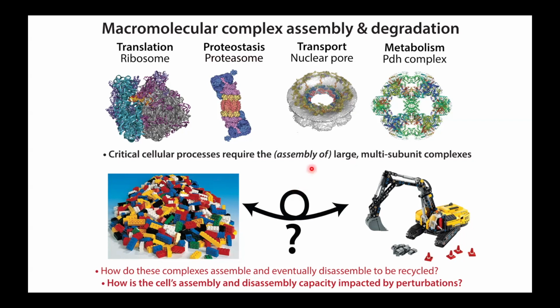Okay, so why has this been a black box? In part, it's because the assembly intermediates themselves are inherently highly heterogeneous, right? There's a lot of different ways that you could put together this pile of components, and it's very difficult to biochemically isolate discrete defined species. And as a result, when you try to purify these assembly intermediates, you get this structural ensemble with a mixture of components. Okay, so when I was doing my postdoc and then eventually starting my lab,